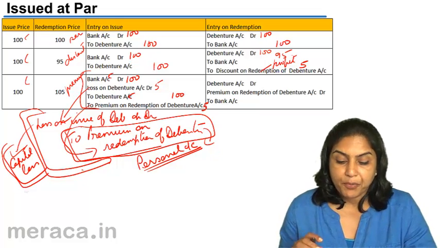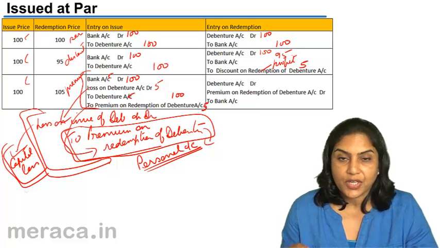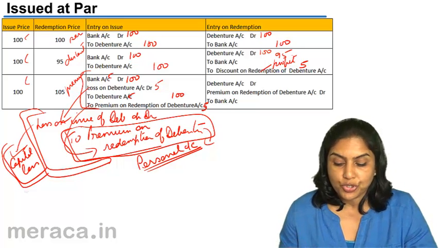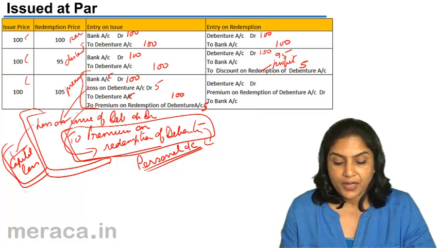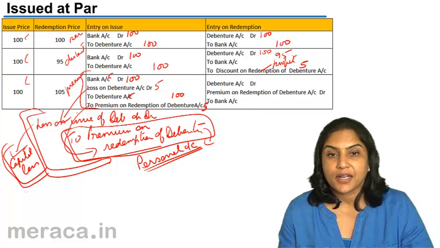The premium on redemption of debentures, on the other hand, is the amount which is due to the debenture holder. It is a liability and shown under other non-current liabilities.